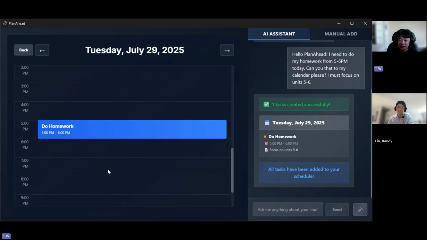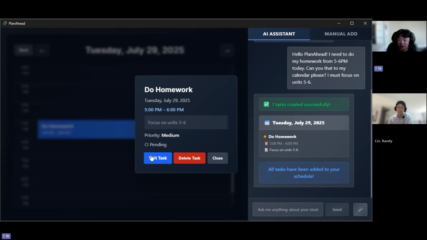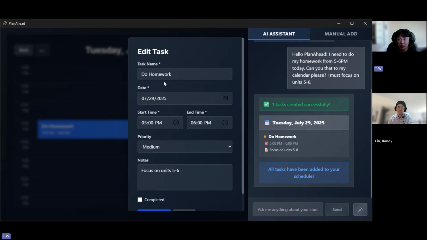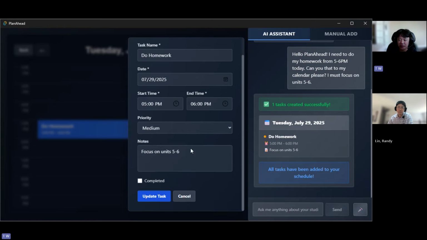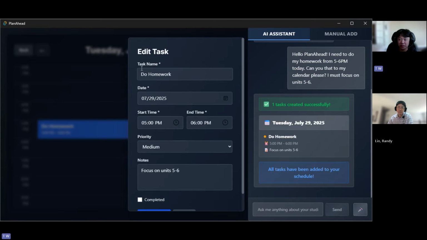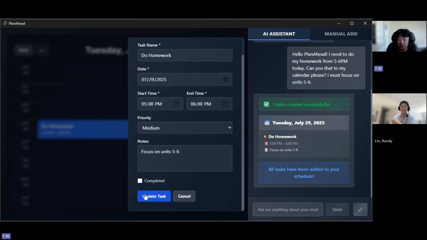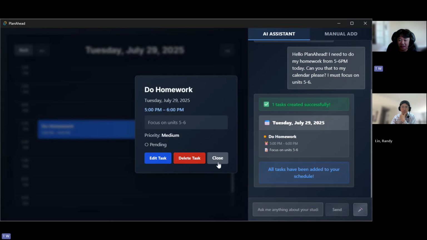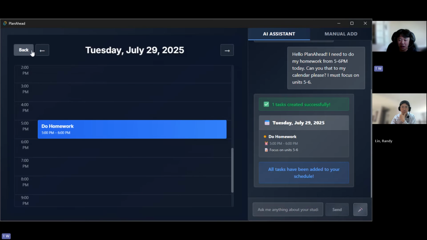Oh, there it is. So you can see here it's added to your calendar, and you click on it, and you're able to edit it here with all of the criteria: task name, date, start and end time, priority, notes, and whether it's done or not. You can also just delete the task altogether. Here are the notes, and you can see the basic information here.